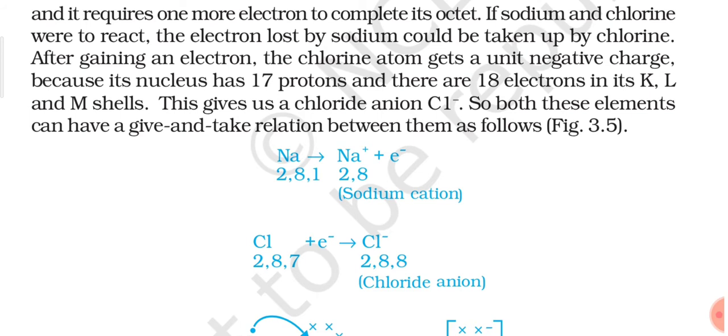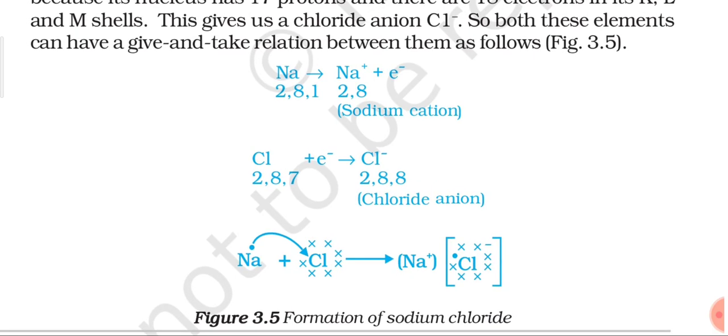The only new part which we have to discuss here is how to show the formation of an ionic bond between a metal and a non-metal. The first, most common and simplest example of an ionic compound is NaCl. Apart from NaCl, we will also be discussing the formation of other ionic compounds. So today we discussed the theoretical part of this topic, and next time we will be discussing the formation of sodium chloride and other ionic compounds. Thank you.